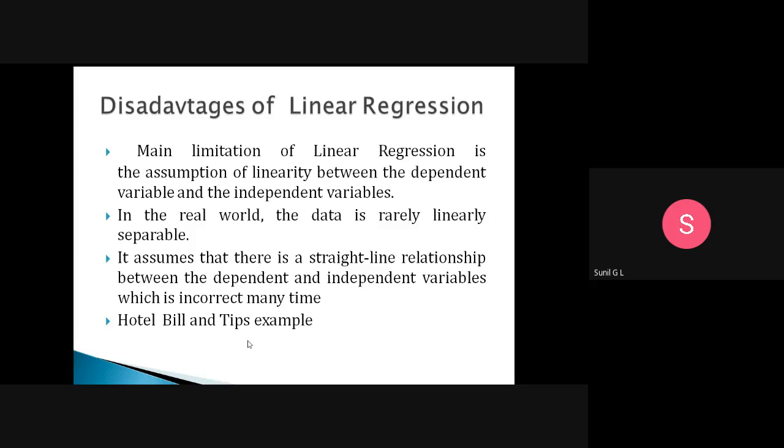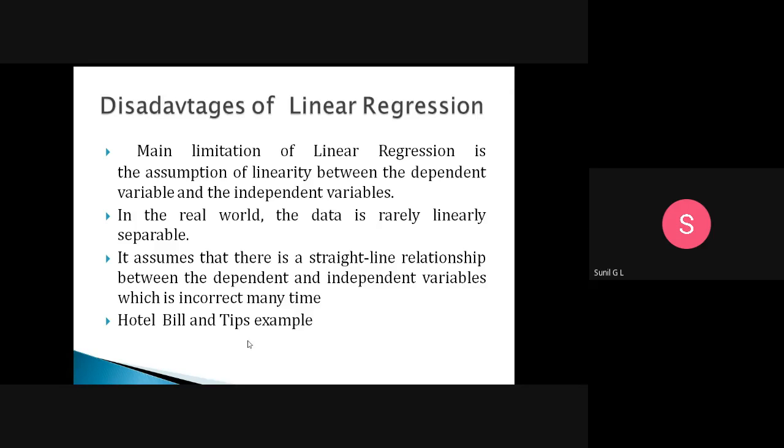In the real world, data is very rarely linearly separable. Non-linear data has a lot of different varieties. Linear regression assumes that there is a straight-line relationship between the dependent and independent variables, which is incorrect many times. Every time if we draw a regression line, we can't get a straight line, so that assumption is wrong. One example I will give: hotel bill and tips.